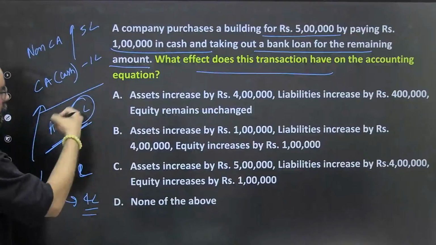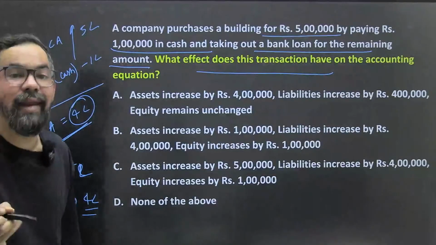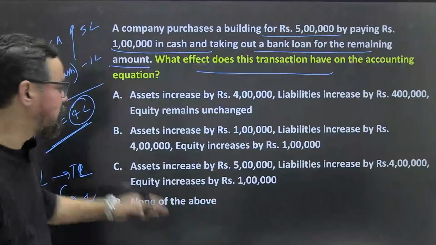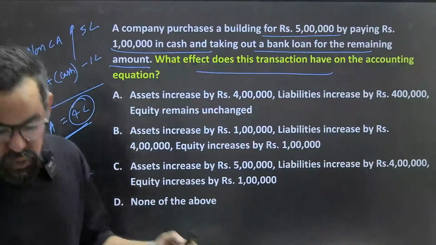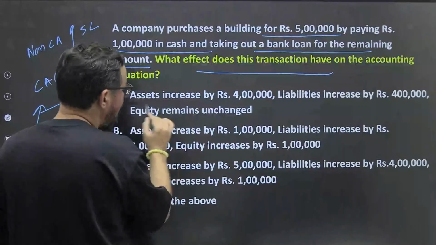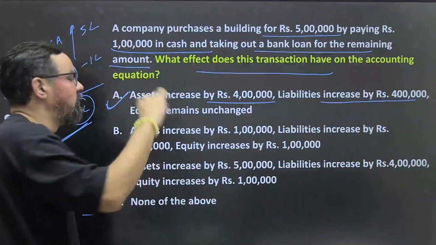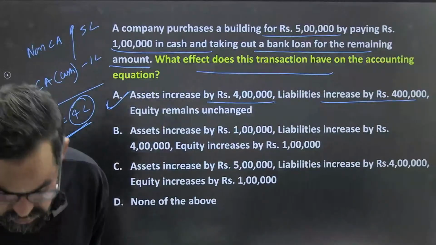So your asset will increase by 4 lakh, your liabilities will increase by 4 lakh, and equity will remain unchanged, ठीक है. Because there is no change in owner's equity, ठीक है. So A will be the right answer for this one.